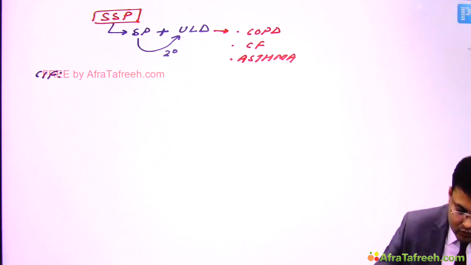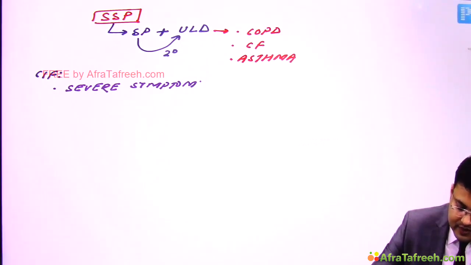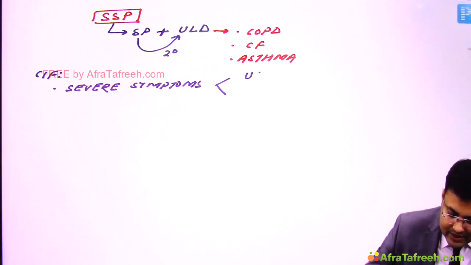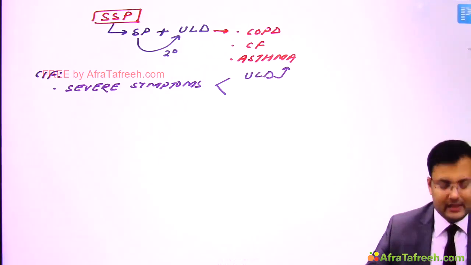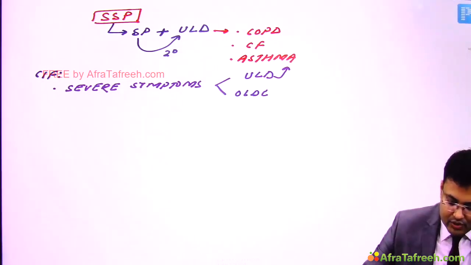So why do these patients have severe symptoms? There are two reasons: one, the underlying lung disease, and second, the patients are relatively older.